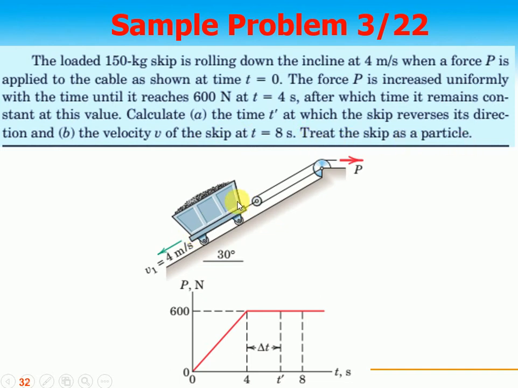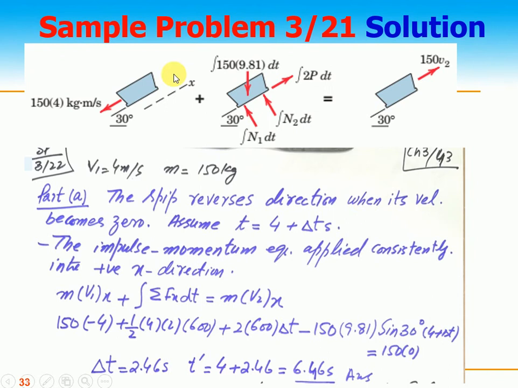This is treated as a complete particle, and the force is changing. First the force goes from 0 to 600 Newtons in 4 seconds, and then the force remains constant. So we need to find the time t prime after which the skip reverses direction, and also find the velocity of the skip after 8 seconds. So we have a free body again. This is the initial momentum plus the impulses equal to the final momentum. This is the weight, right?